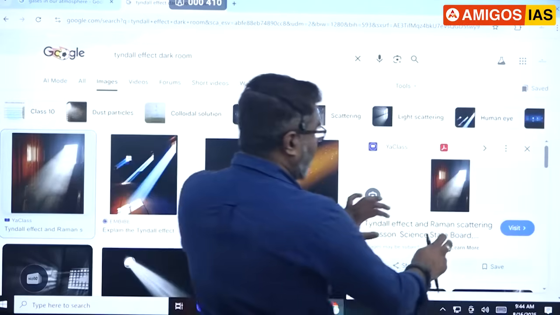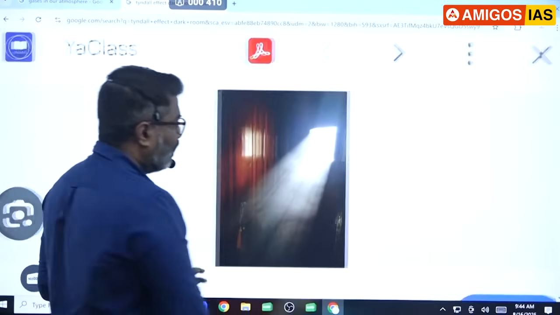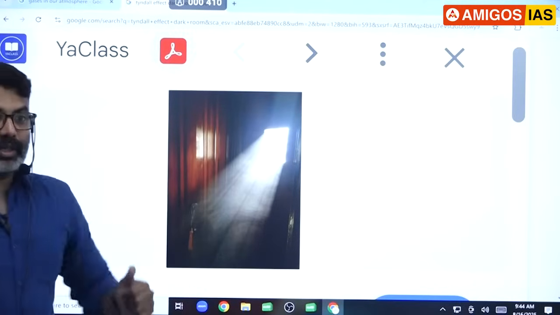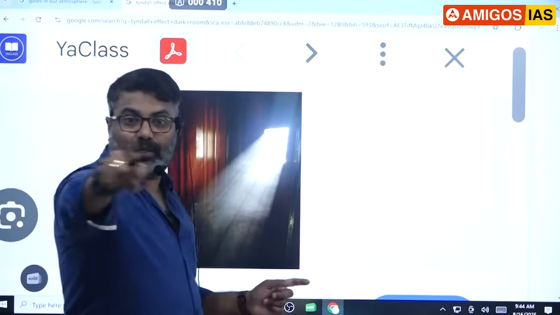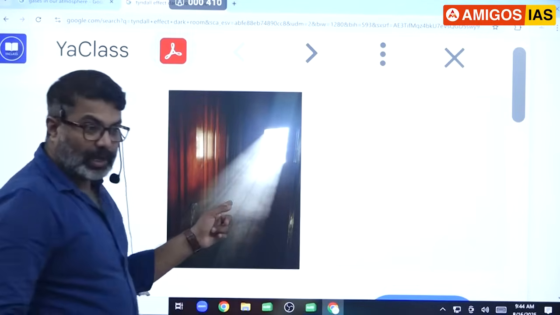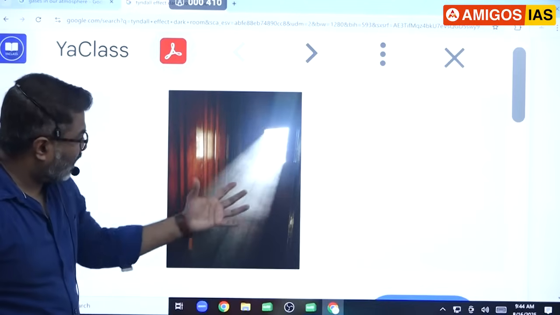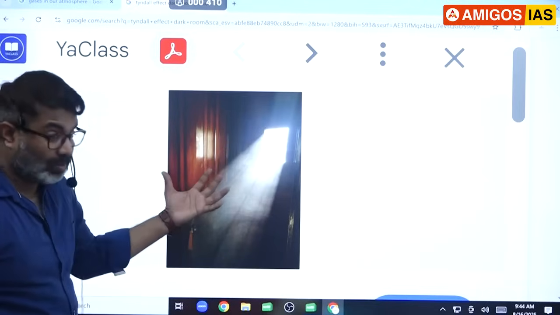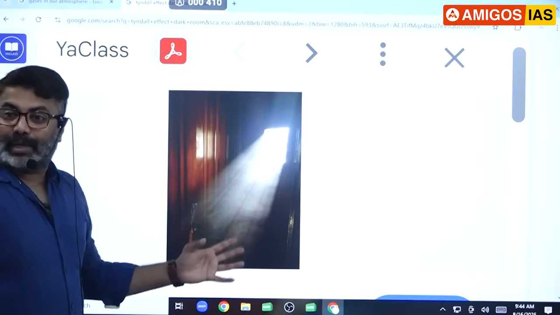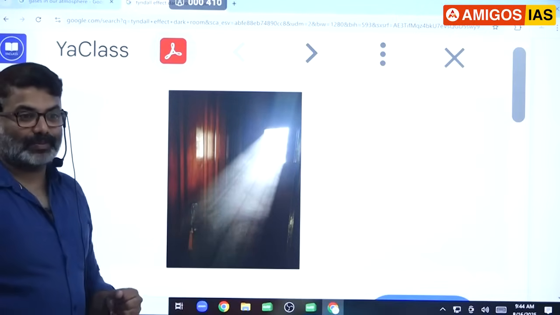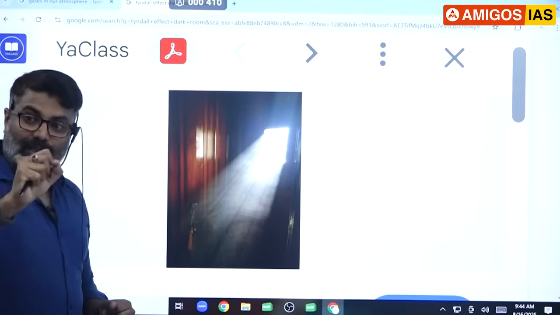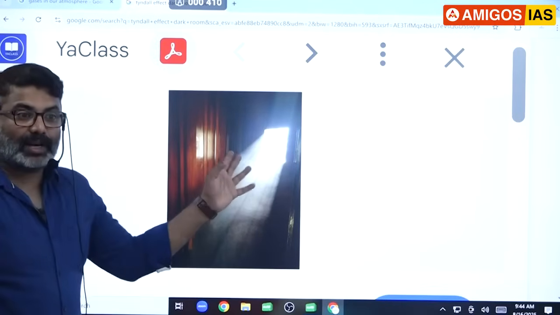Or a cinema projector. Correct? A cinema projector in a film theater, or the light from your headlight, car light at night. When the light is on, the light falls on the dust particles like this, or the sunlight enters the room and falls on the dust particles. They are illuminated. Here we have a lot of dust particles. We can't see because they're very minute, very small. Plus they are floating freely, suspended in the air.